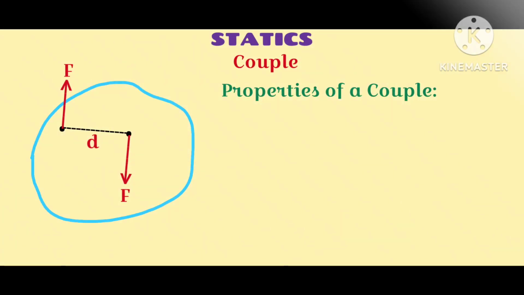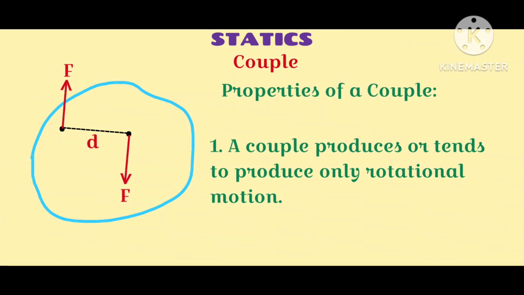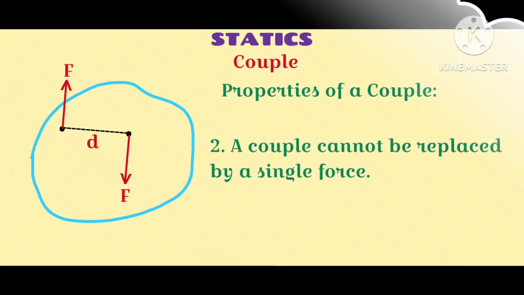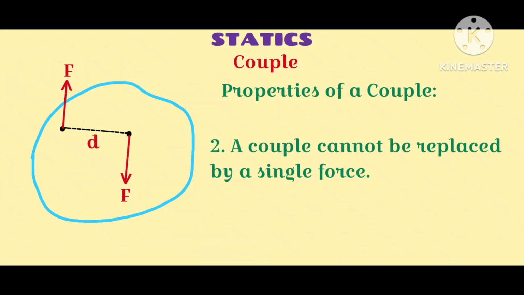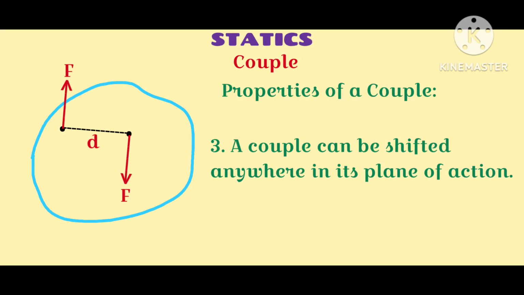There are three basic properties of a couple. To begin with, a couple produces or tends to produce only rotational motion. In addition, a couple cannot be replaced by a single force. To conclude, a couple can be shifted anywhere in its plane of action.